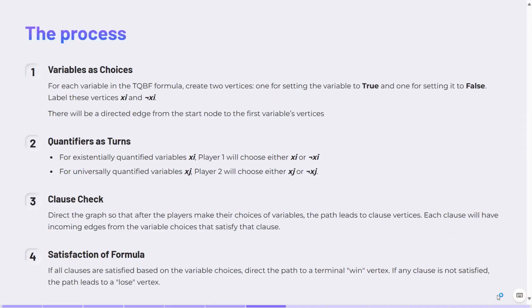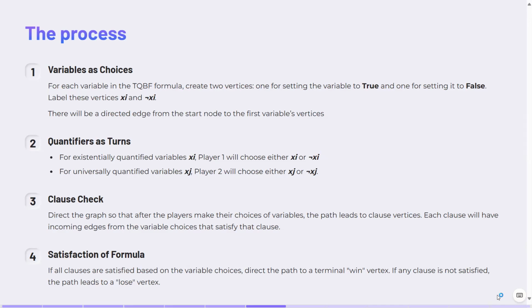First of all, for individual variables, we create two choices, true or false, by assigning variables xi or not xi. We assign roles to each player. Player one will choose existentially quantified variables only, and player two will choose only universally quantified variables.